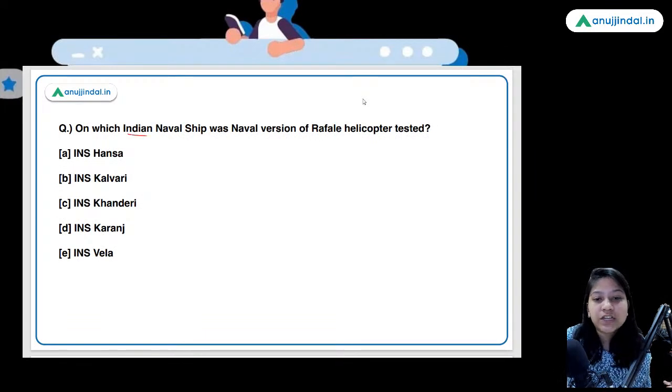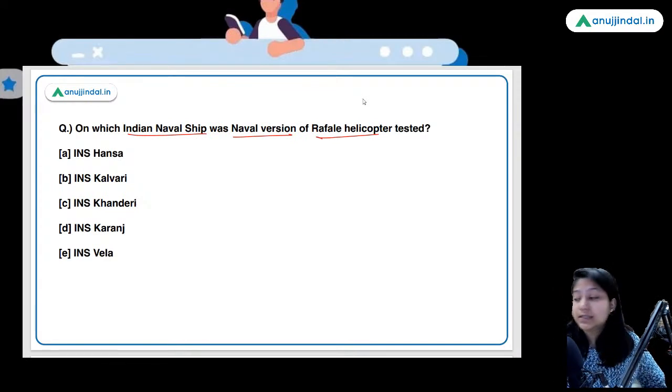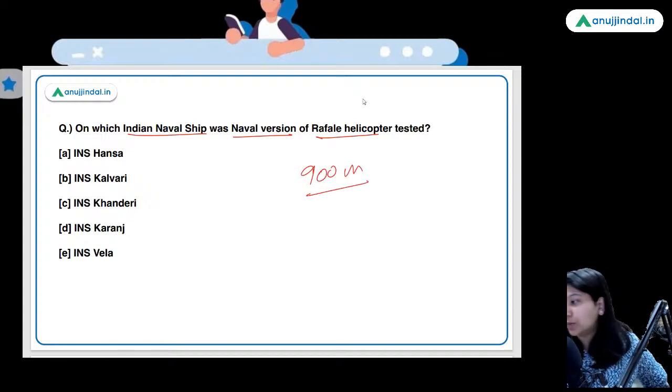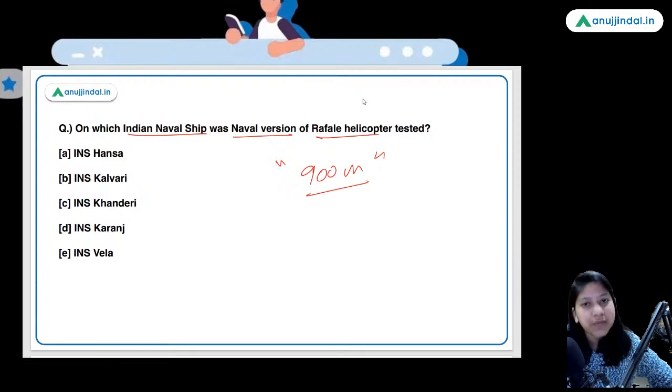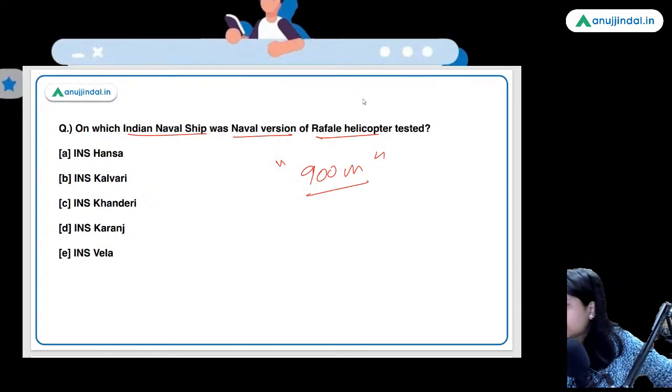On which Indian naval ship was the naval version of Rafale helicopter tested? No, it's 900 meters, approximately 1 kilometer, not 1.02 kilometers. It is not even a full 1 kilometer, but I guess this is something very insignificant from the exam point of view, so you can very well leave this fact of the exact length of the road. Approximately 1 kilometer would suffice for your preparation.